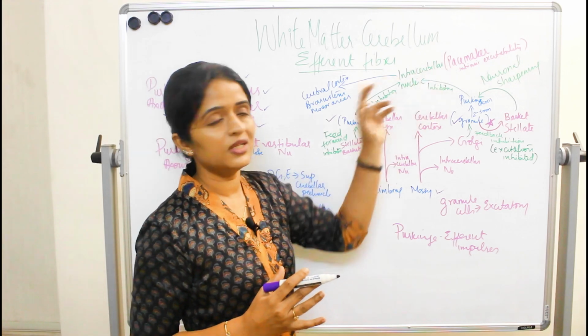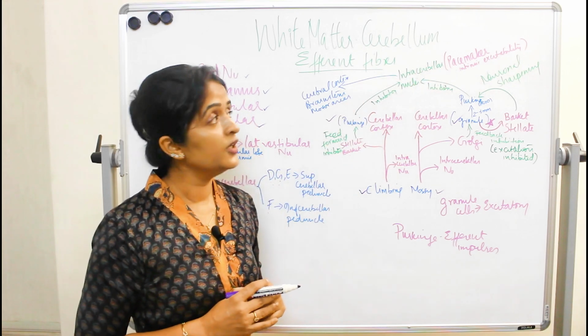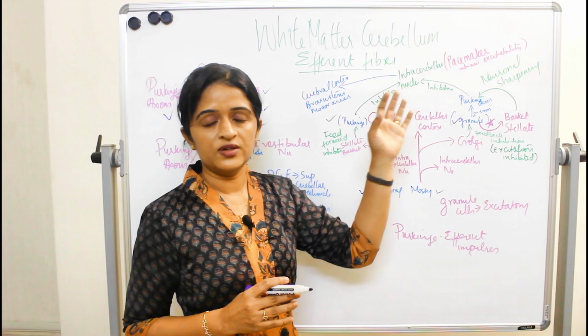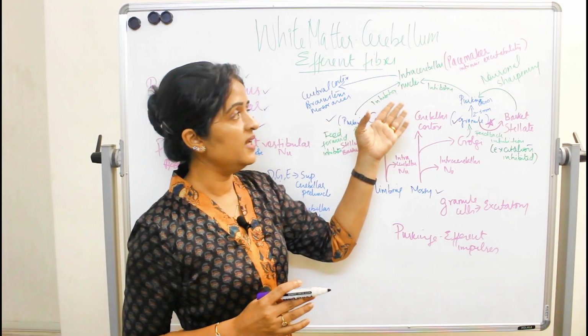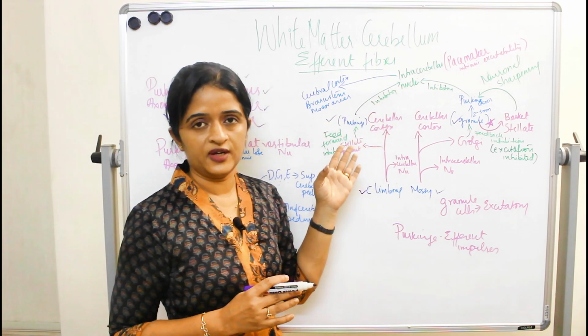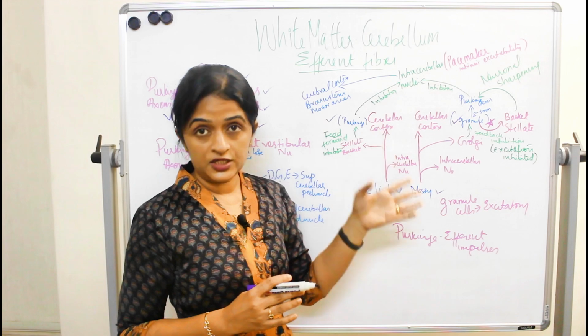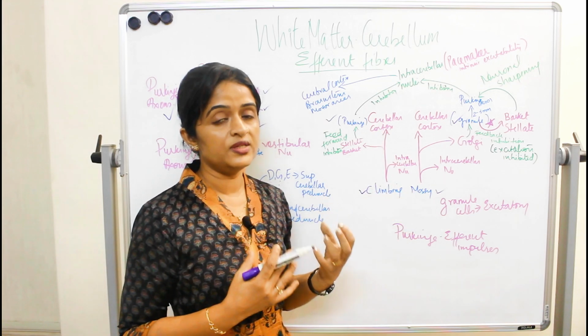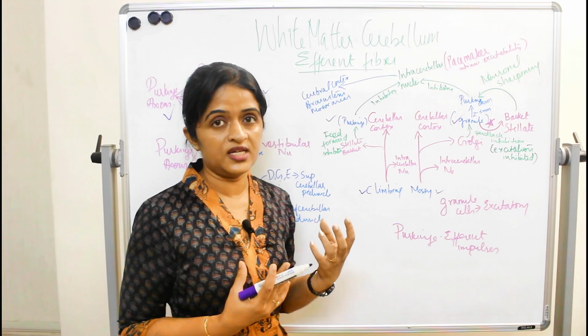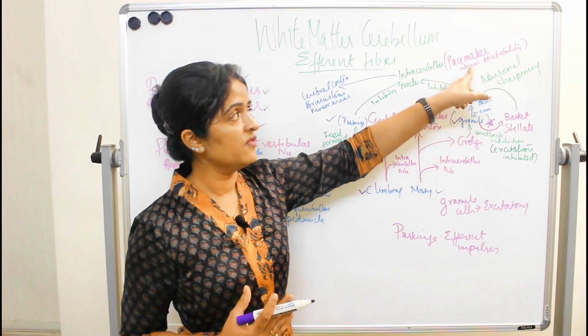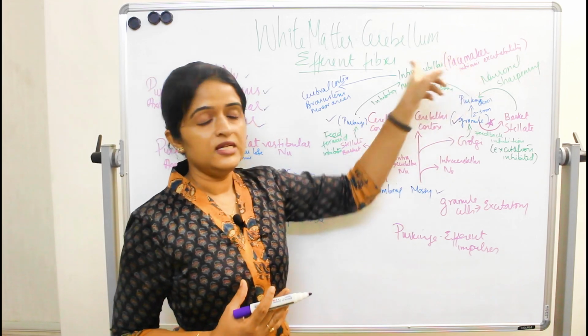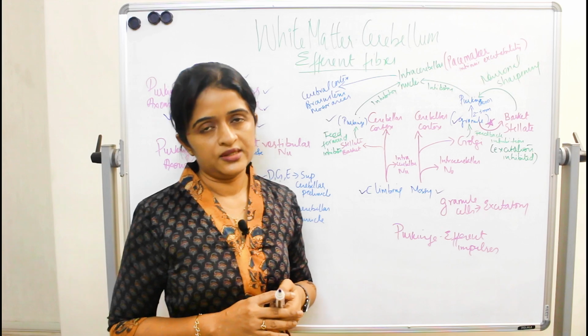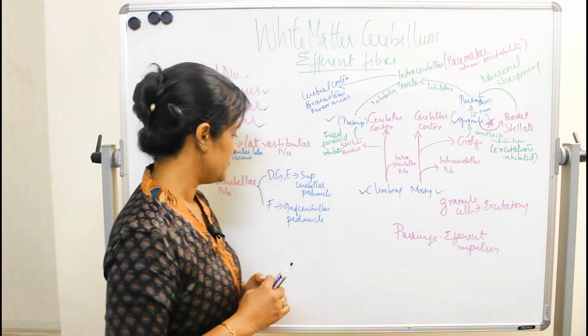And intracerebellar nuclei are known as the pacemakers, because apart from being influenced by the Purkinje fibers, they are said to have an intrinsic excitability. Within the nucleus, they have an intrinsic excitability mechanism. Because of this property, the intracerebellar nuclei are considered as the pacemakers of the cerebellum.